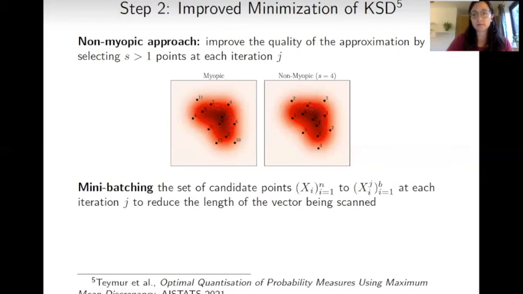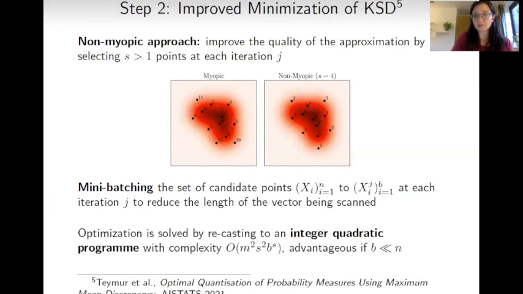Furthermore, it is possible to mini-batch the set of candidate points that we scan at each iteration by selecting B points from the initial MCMC output of length n. Now it is possible to show that the solution to these two problems can be cast into the solution of an integer quadratic program with complexity at most m squared times s squared times b to the s.